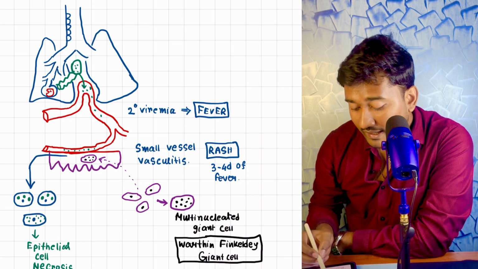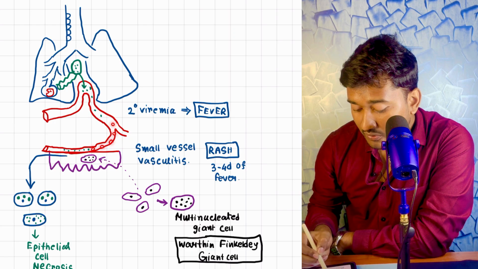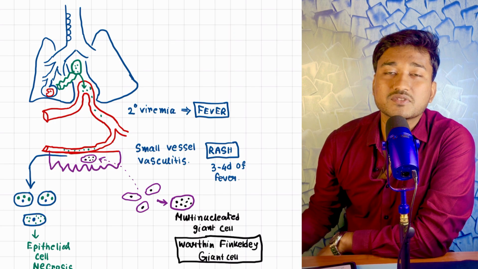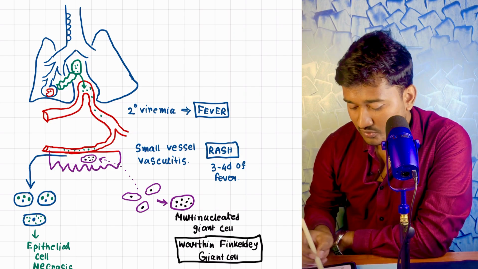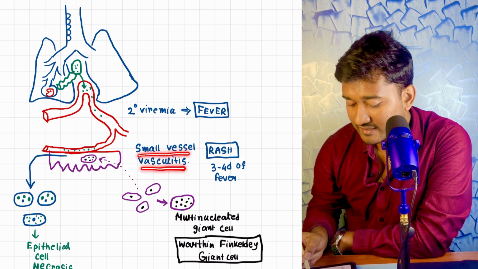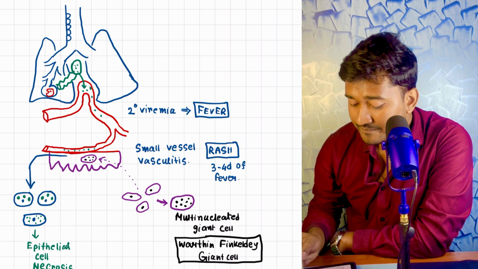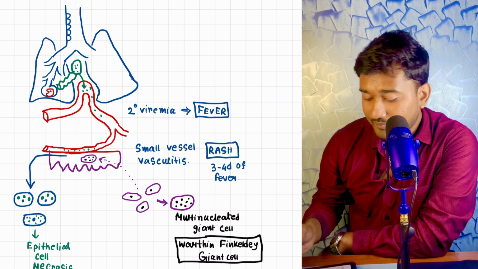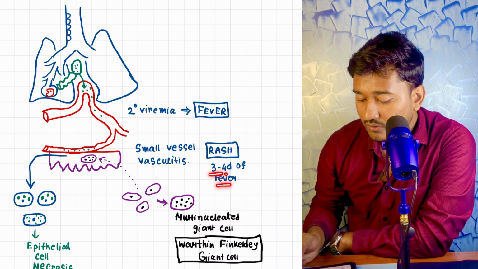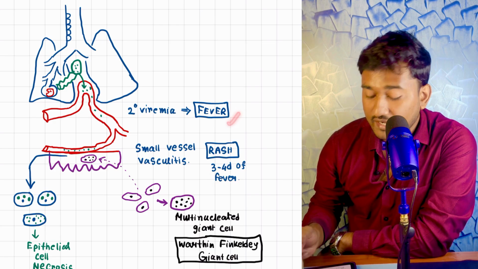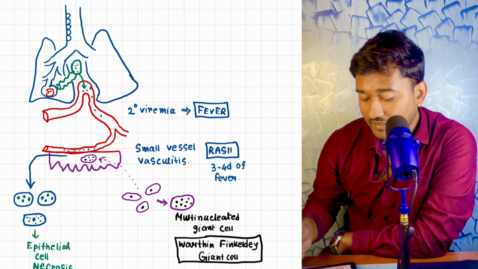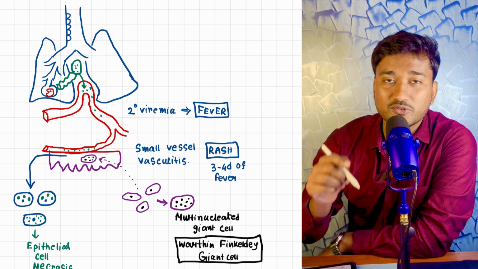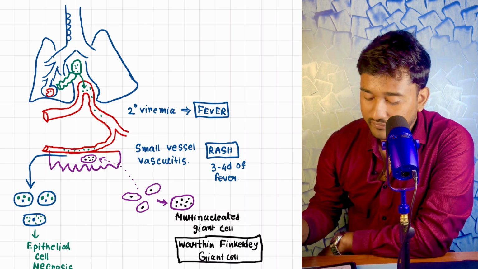Eventually this virus keeps on going into the small blood vessels and causes small vessel vasculitis, and this is what is responsible for the rash. Fever happens with secondary viremia, and within 3 days this vasculitis happens. Therefore the rash appears on day 3 to day 4 of fever.